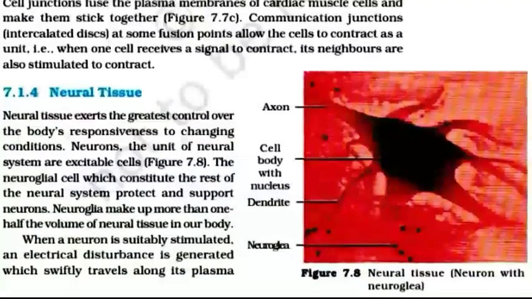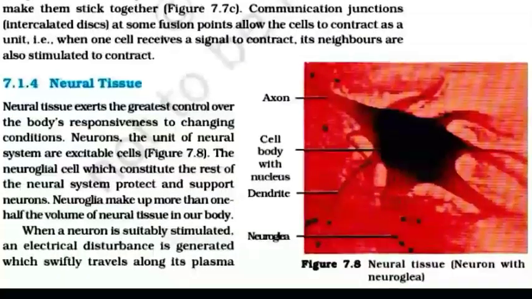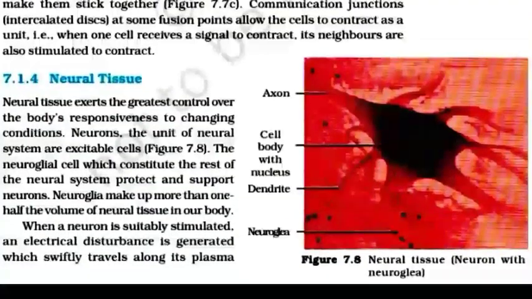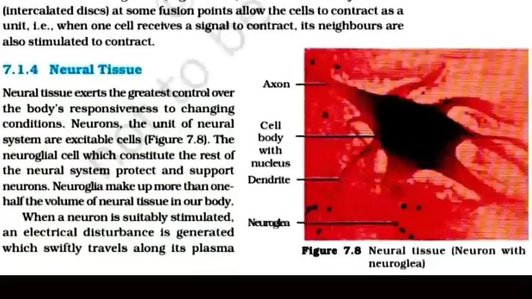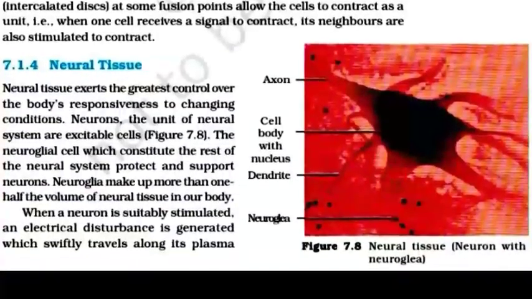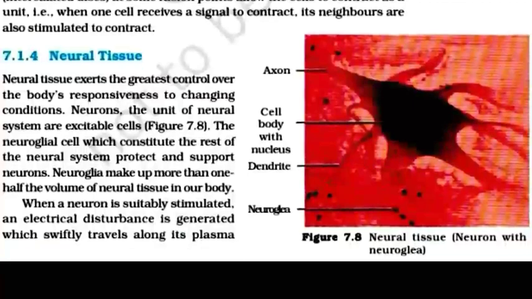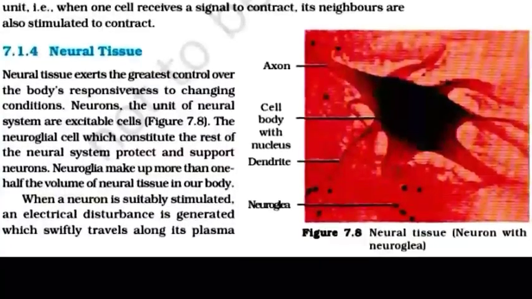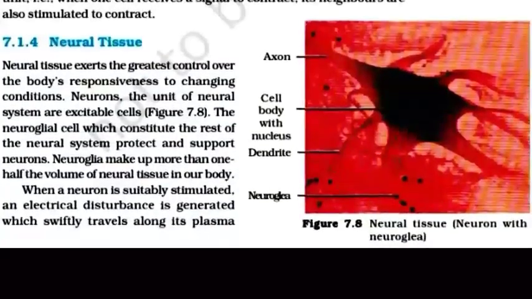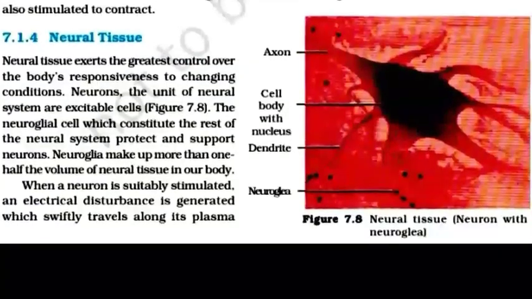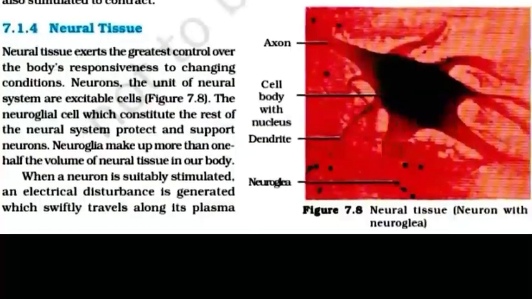Neural tissue. Neural tissue exerts the greatest control over the body's responsiveness to changing conditions. Neurons, the units of the neural system, are excitable cells. The neuroglial cells, which constitute the rest of the neural system, protect and support neurons. Neuroglia make up more than one half of the volume of neural tissue in our body.